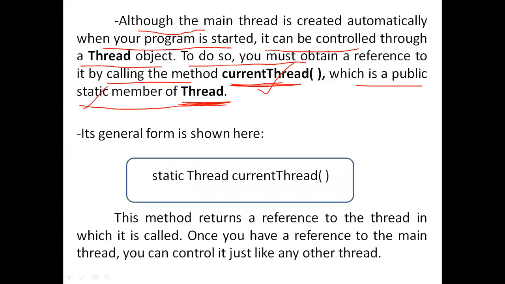What is the meaning of a static member? What is the advantage of a static member? Without creating the object, we can directly call that method or static variable. See the general form of that currentThread method. This is the name of the method, and static means that method is a static method. Without creating the object, directly we can call this method by using the class name, and this Thread here is a return type. See this point: this method returns a reference to the thread in which it is called.